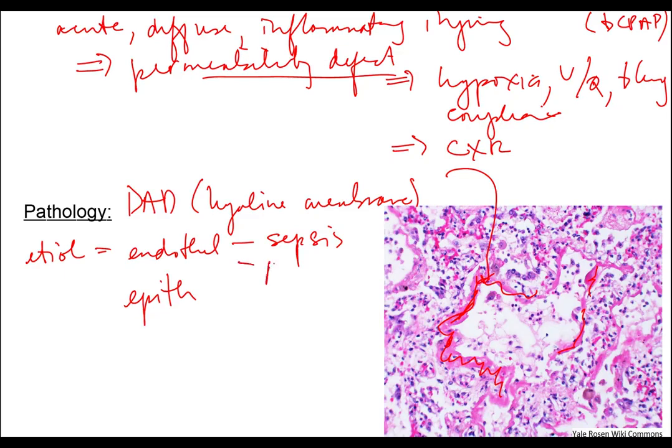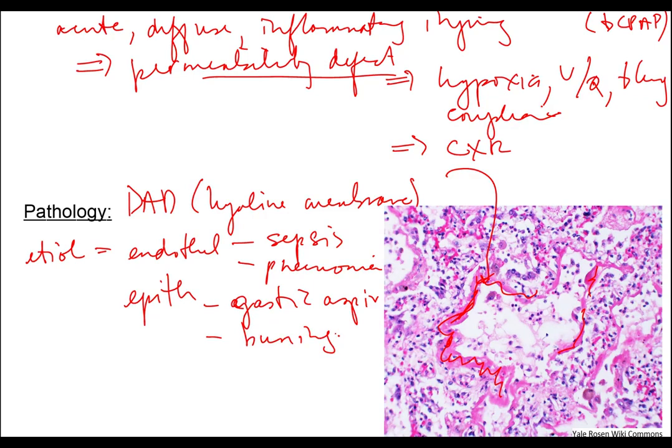Pancreatitis can do it. Any situation that gives systemic inflammation can do it as well. The epithelial cell can be damaged by other entities such as gastric aspiration, and the acid damages the epithelial cell. Other causes are patients that are in burning buildings and breathe in the toxic smoke.